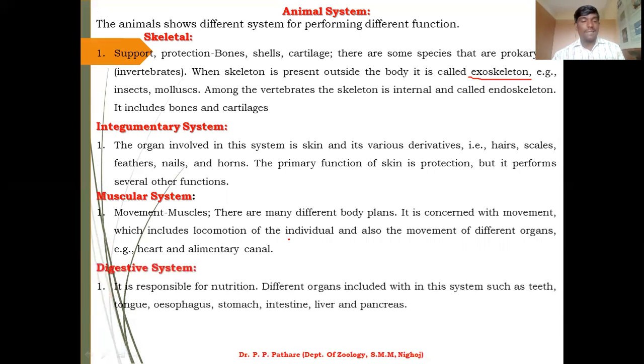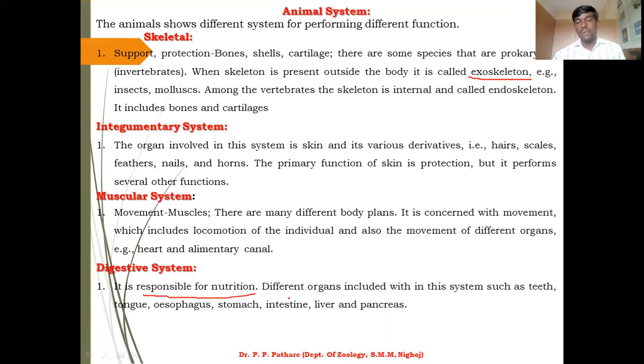Next one, that is the digestive system. It is responsible for nutrition. If you feed some food material, it is necessary to digest all the food inside the body. So one particular system is developed inside the animal body, and that is called the digestive system. It is responsible for nutrition.